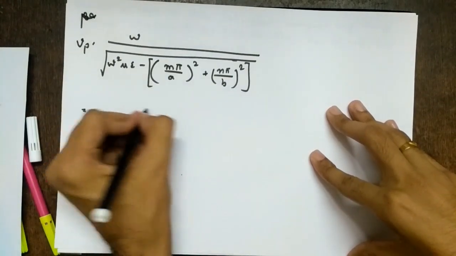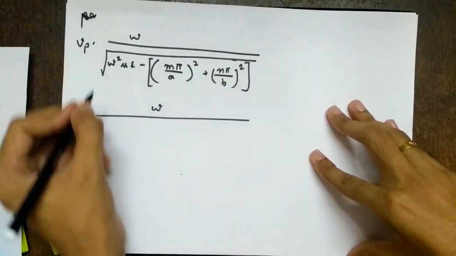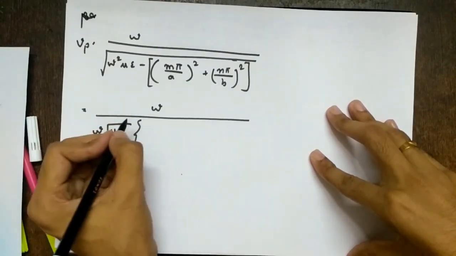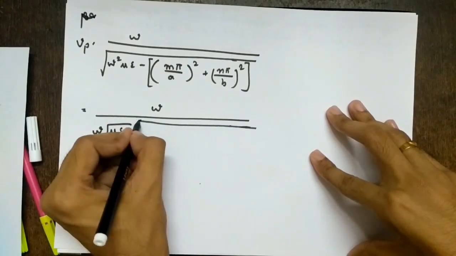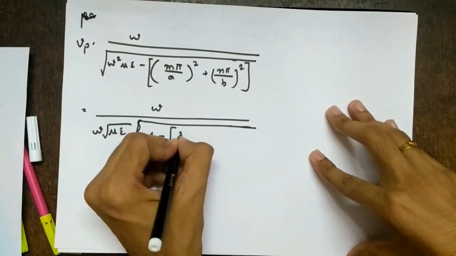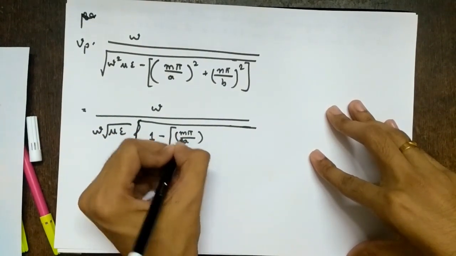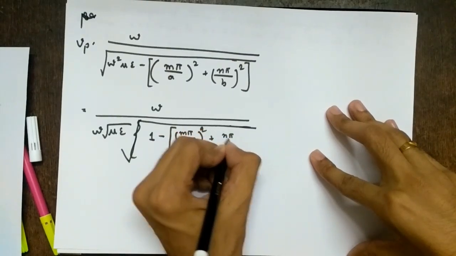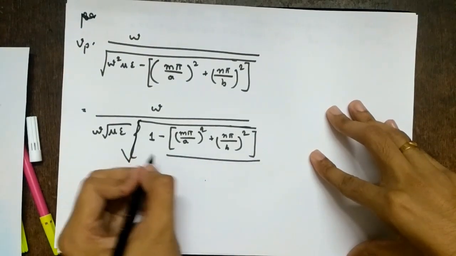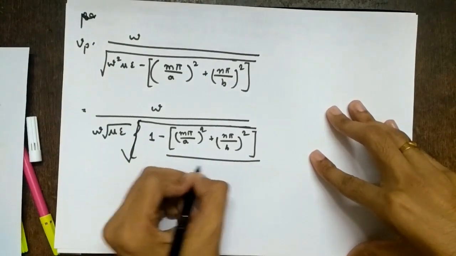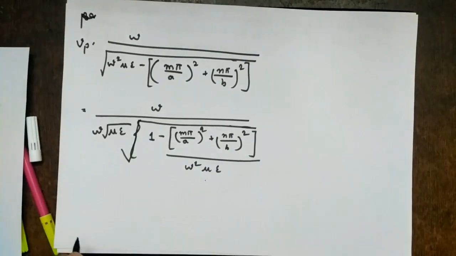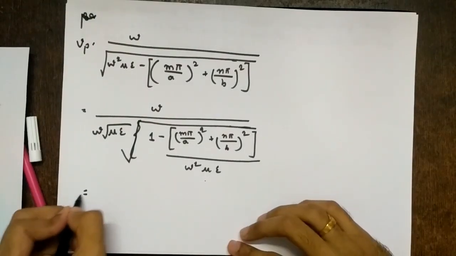So I write omega root mu epsilon into square root of 1 minus (m pi by a) the whole square plus (n pi by b) the whole square, upon omega square mu epsilon, to nullify the effect of taking it outside.